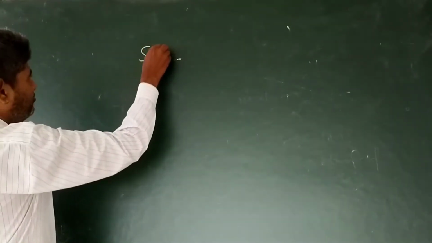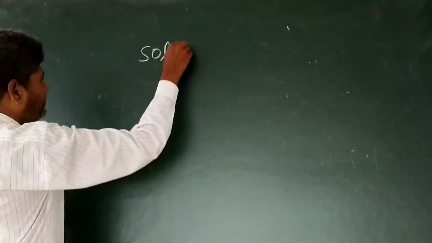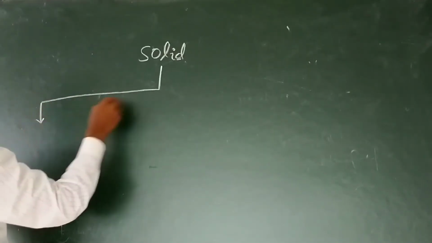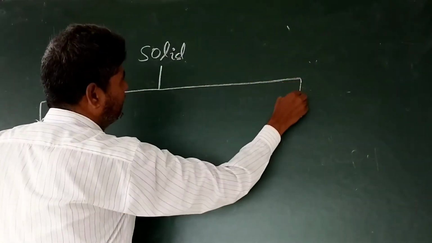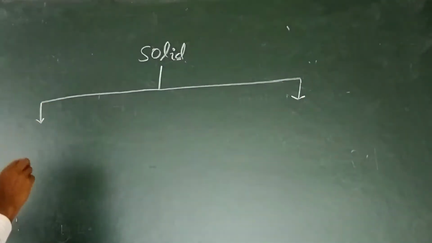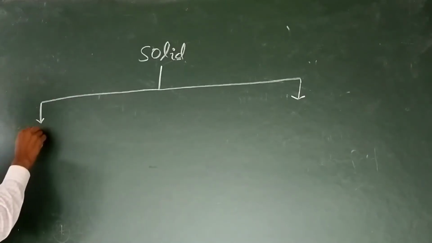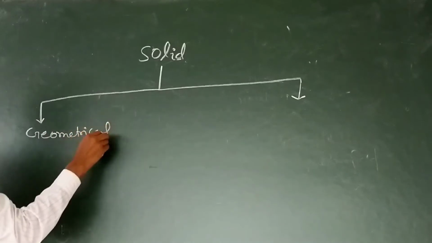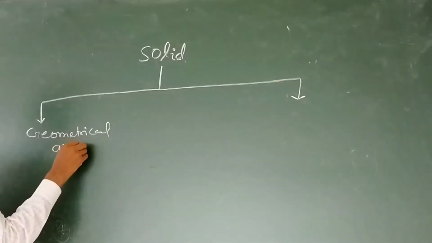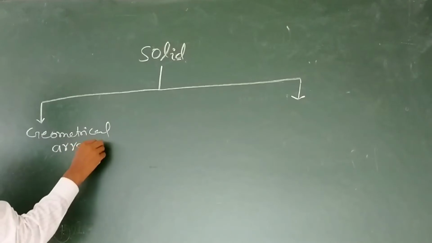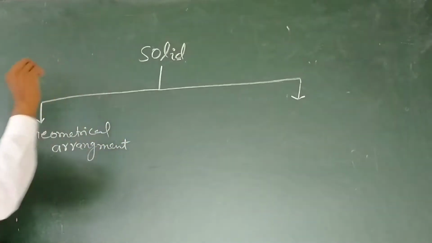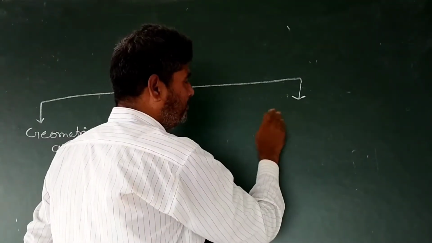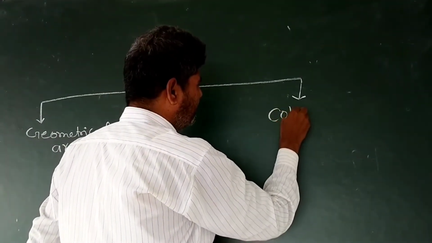Solid is divided on the basis of two criteria. First, geometrical arrangement. And second, on the basis of cohesive forces.